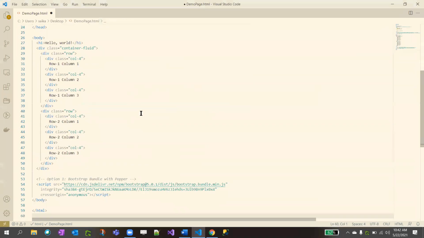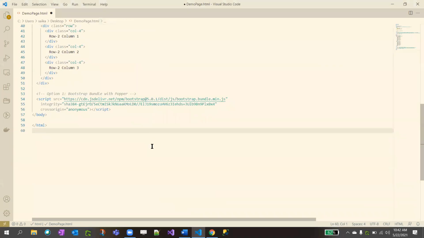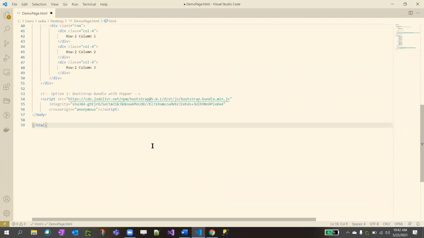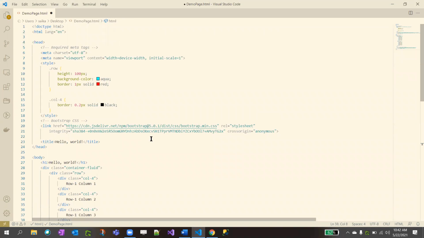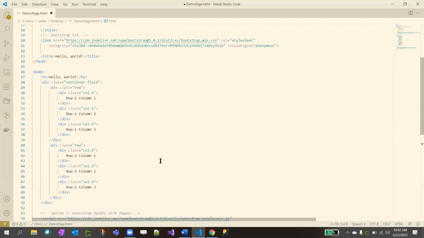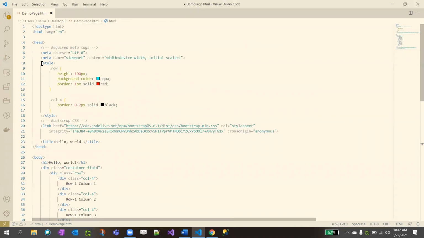If you want to format your code, just press Shift Alt F. You press three keys at a time, which will format it. So here it's the same template which we copied from Bootstrap. The only thing that changed is here in the body.